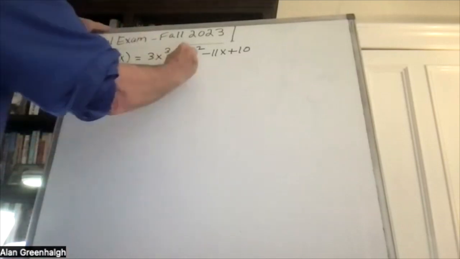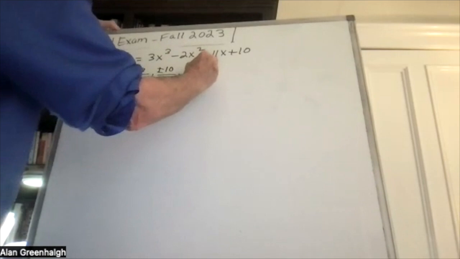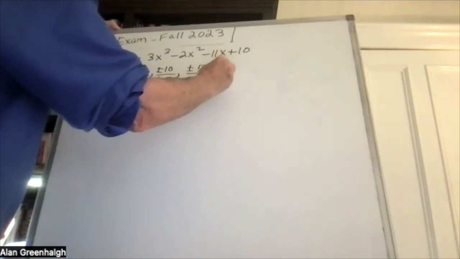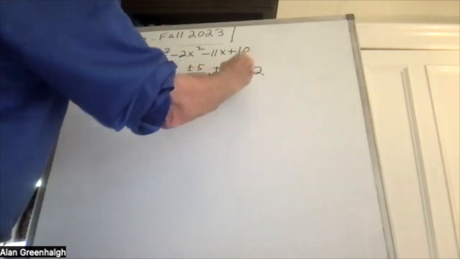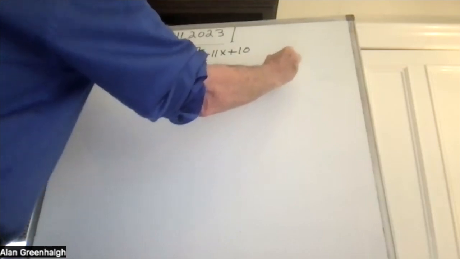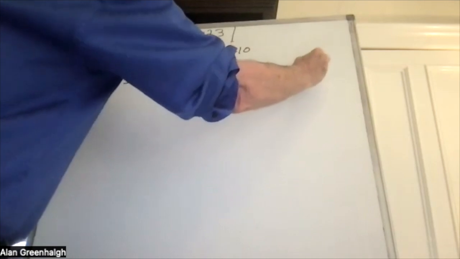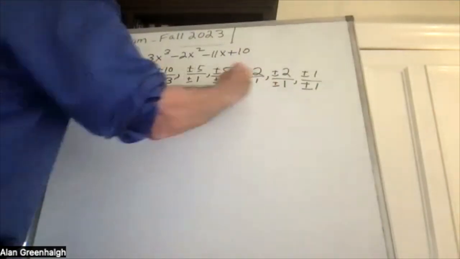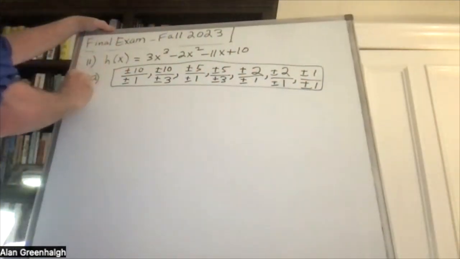Then plus or minus 5 divided by plus or minus 1, and plus or minus 5 divided by plus or minus 3, and then plus or minus 2 divided by plus or minus 1, and then plus or minus 2 divided by plus or minus 3, and then plus or minus 1 divided by plus or minus 1. This takes care of part A, which is to list all possible rational zeros.